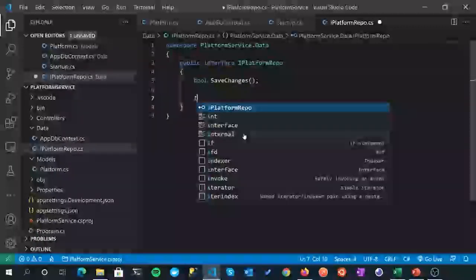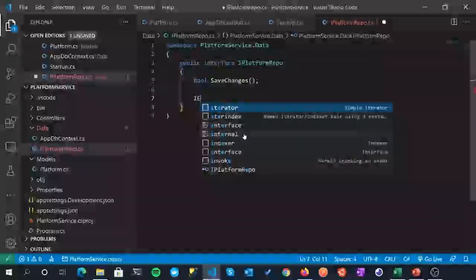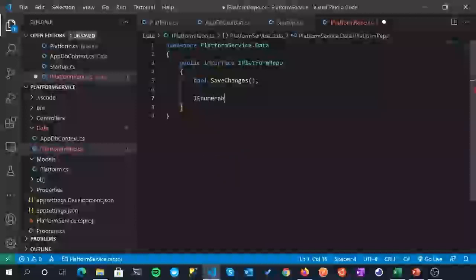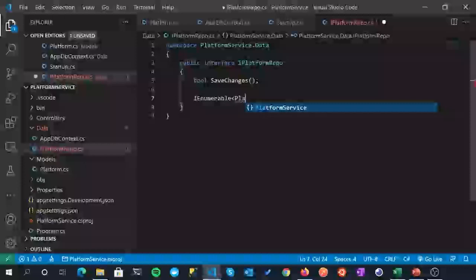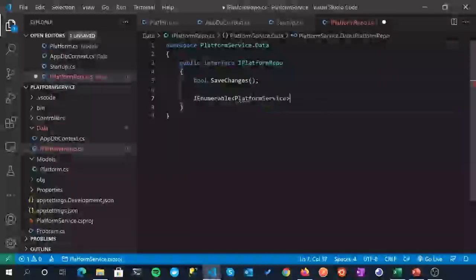And then the first kind of proper signature that I want to define is getting all our platforms. We want to be able to use our API, use our service, to retrieve all platforms. So specify it as an IEnumerable, which we don't have the namespace for. So IEnumerable of Platform, a Platform class, of platform service.